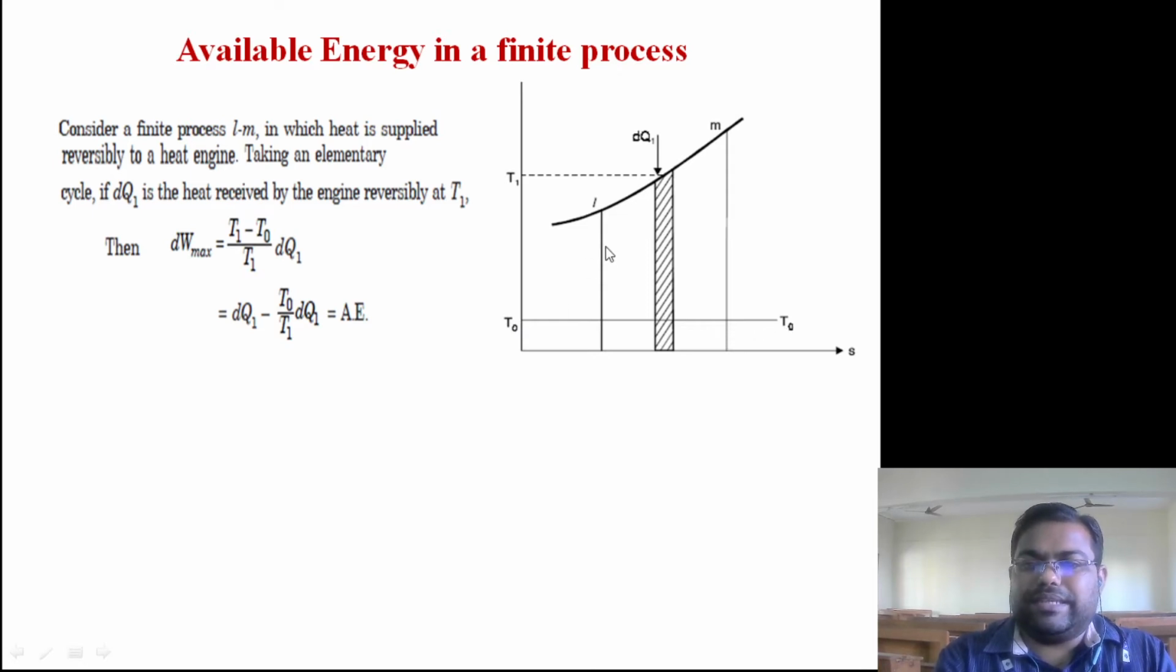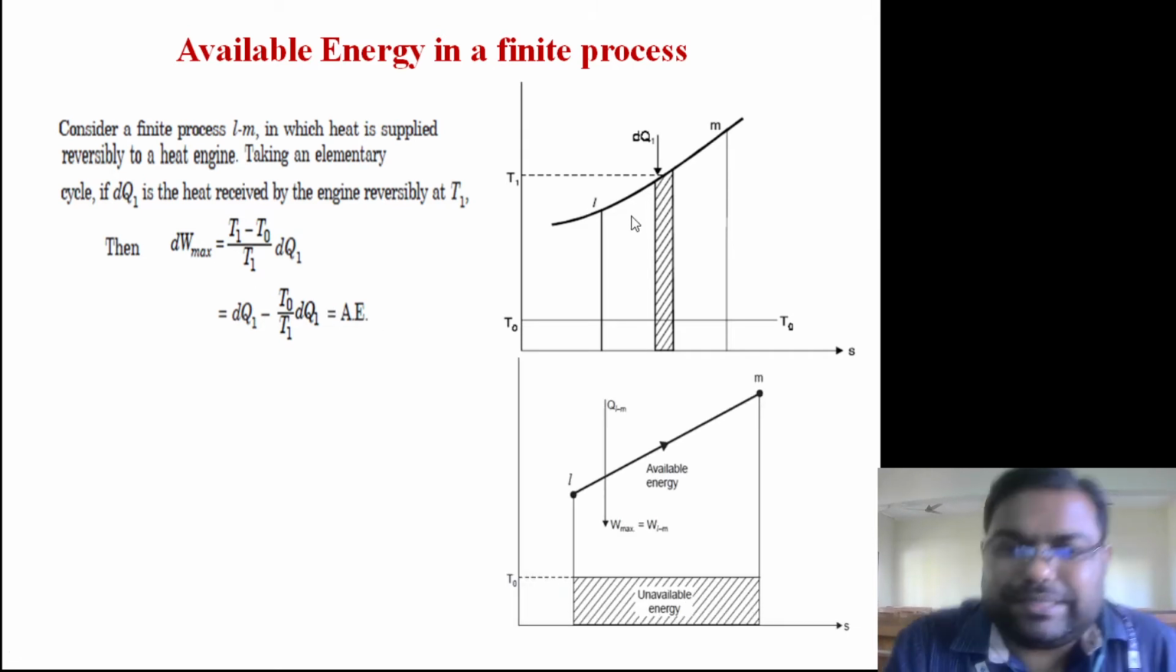So we can get the elementary available energy from this cycle. We can say dW max is equal to T1 minus T naught divided by T1 into dQ1. This is nothing but efficiency times heat supplied, and the heat supplied is dQ1. That can also be written as 1 minus T naught by T1, so T naught by T1 came here. So this portion is dQ1, and this is called the rejected heat. Basically W max, this is Q1 and this is Q2. So dW max is known as the available energy.